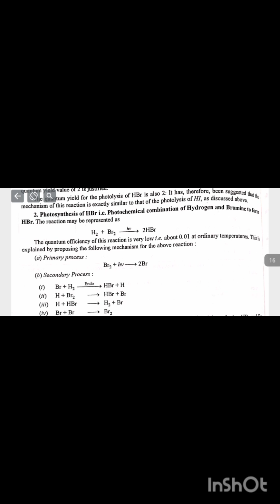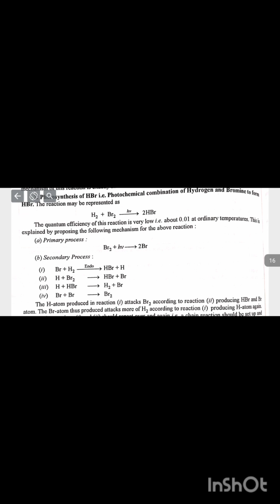The reaction may be represented as H2 plus Br2 gives HBr. The quantum efficiency of this reaction is very low, about 0.01 at ordinary temperatures. This is explained by proposing the following mechanism for the above reaction. Primary process: Br2 plus hν gives 2Br. Secondary process: Br plus H2 gives HBr plus H.